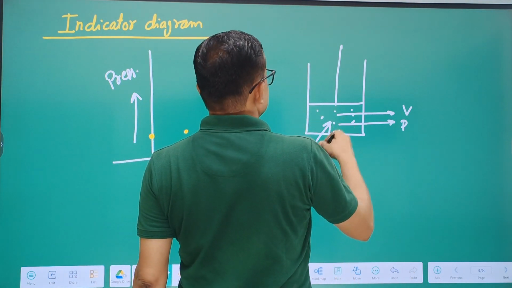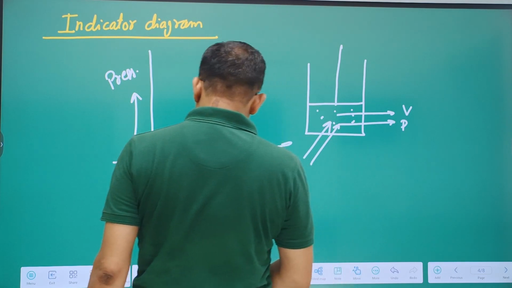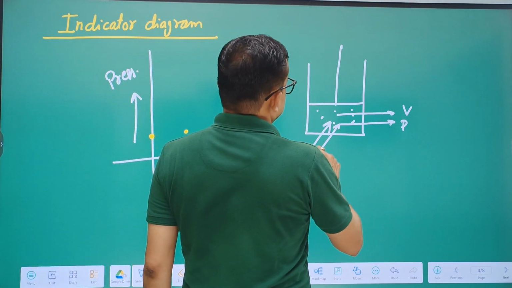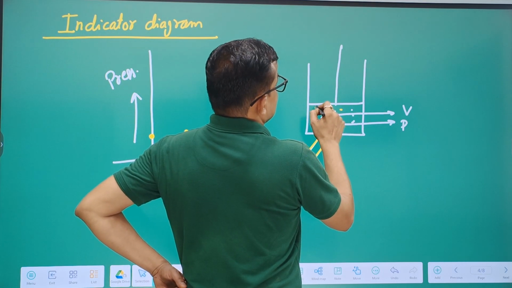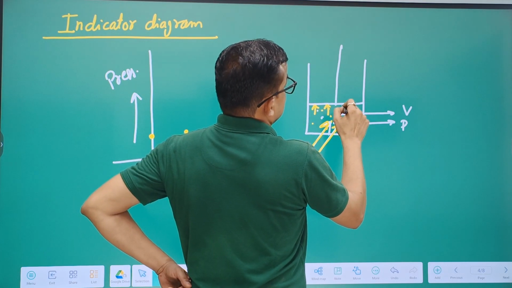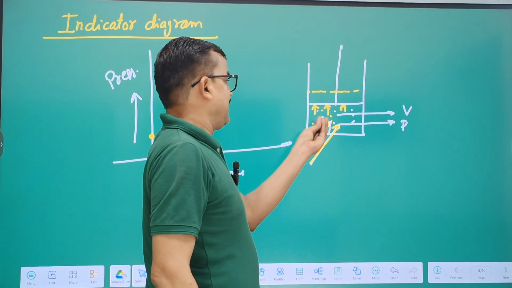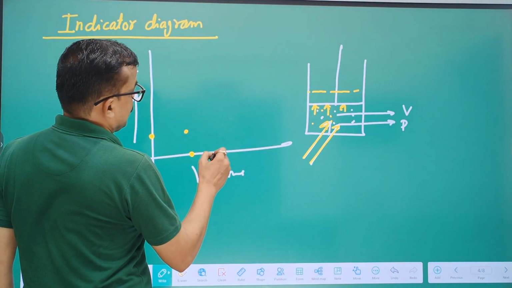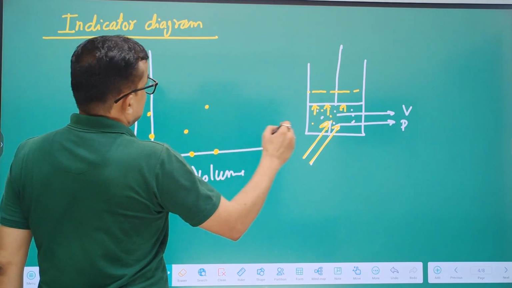Now we give some heat to the gas. Pressure increases, the gas tries to push the piston upward, and the piston will move here. So if you give heat, pressure increases and volume also increases. So the next point is taken here.